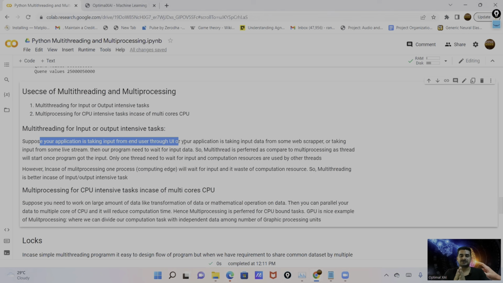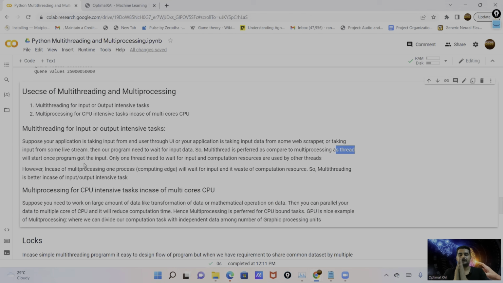So in this situation, multi-threading is preferred as compared to multiprocessing, as the thread will start once the program gets the input. The thread waits for the input and starts once it gets the input from the user end, the scraping end, or the streaming end.